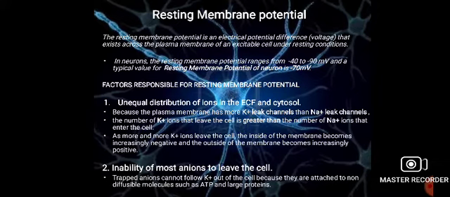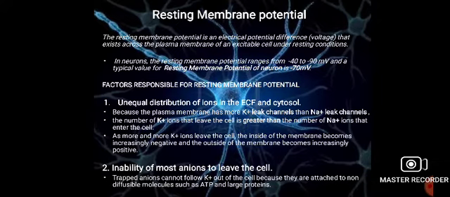The resting membrane potential is an electrical potential difference that exists across the plasma membrane of an excitable cell under resting conditions. That means the membrane of the cell should be in the resting phase, and the electric potential difference across the membrane of that cell during the resting phase is named the resting membrane potential.